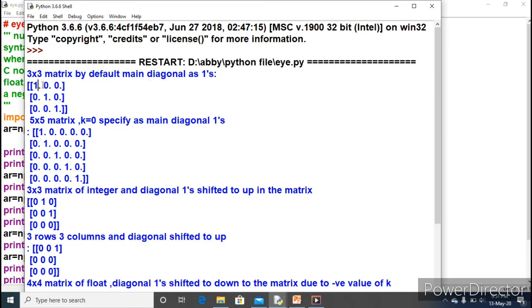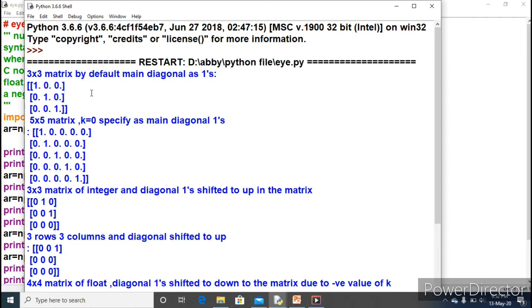First column, second column, third column. That is 3 columns. First row, second row, third row. 3 rows, 3 columns. Is it clear? Now the main diagonal, this 1 1 1, diagonally 1 is appearing. The rest are 0. Diagonal 1, rest 0. And all the values are 1.0, 0.0.